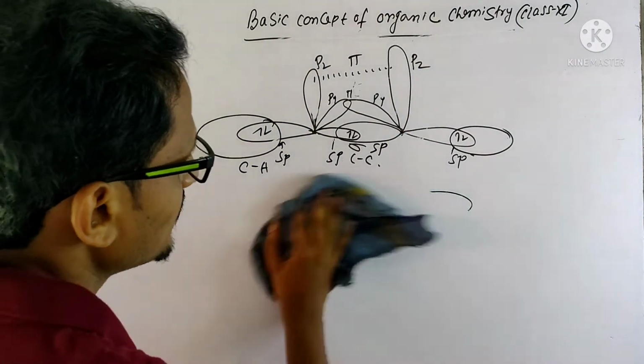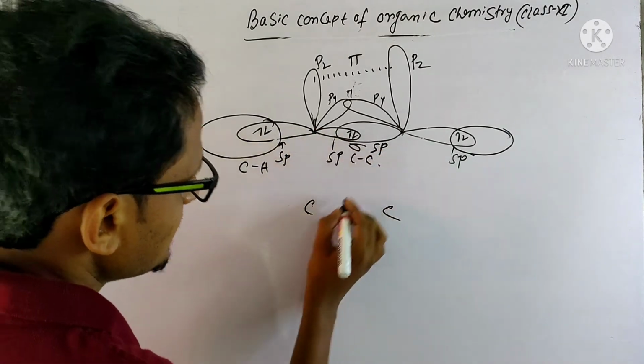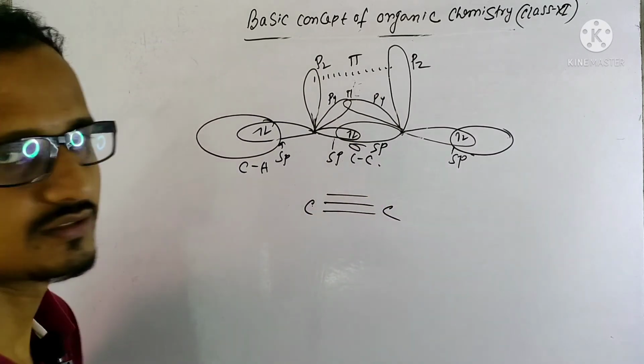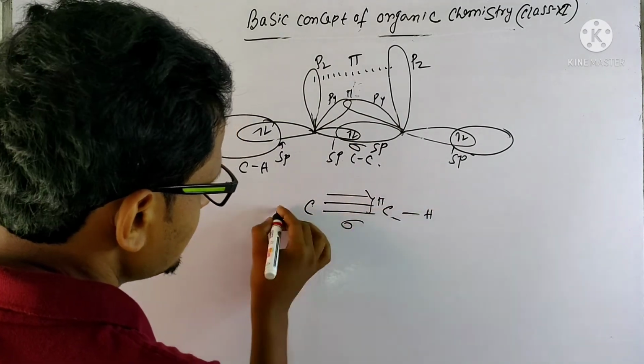So what is the case here? This carbon has this sigma bond, this double bond, and this another pi bond. So 1 sigma, 2 pi.